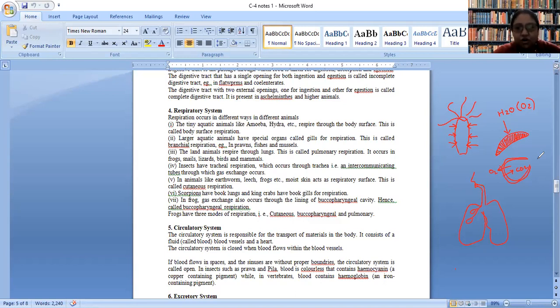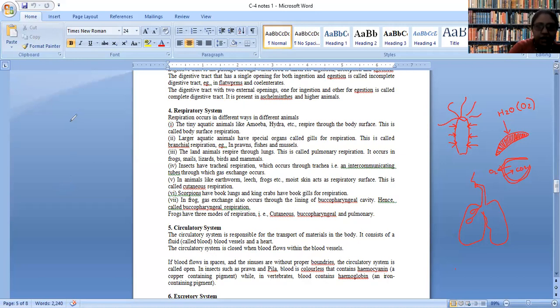So in case of other lower animals, they may not have gills, they may not have lungs. They have tracheal respiration, which is observed in case of insects. You know, if you are putting any kind of insect into water, they will die immediately.